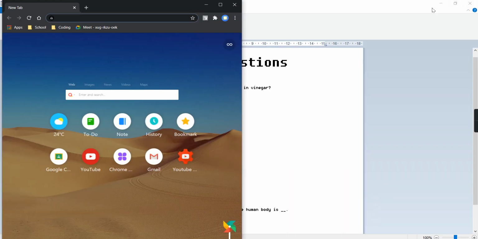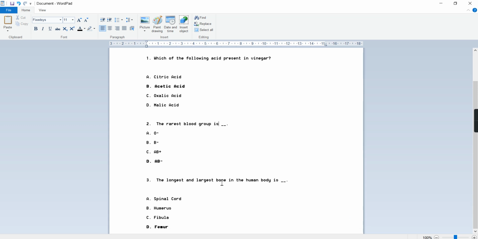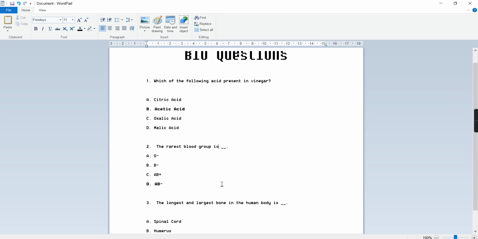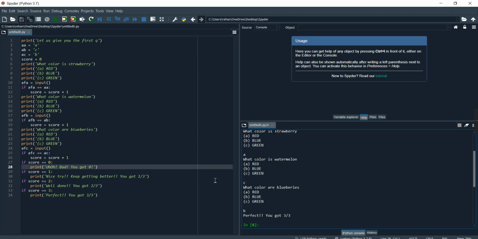So we have the questions. Bio questions. Which of the following acid is present in vinegar? Citric acid, oxalic acid, malic acid, or acetic acid? I think the answer is this because it's in bold, so it's correct. The rarest blood group is AB negative. The longest and largest bone in the human body is femur. So these are gonna be the questions. Only 3. You can expand them, but to make this tutorial quick and crisp, I'm gonna be making them only this much. So guys, let's get back to the Spyder IDE.